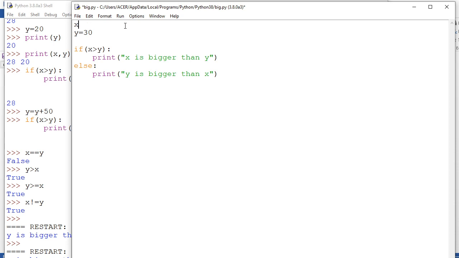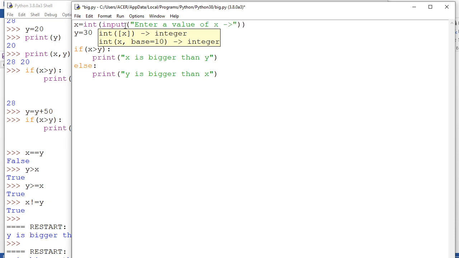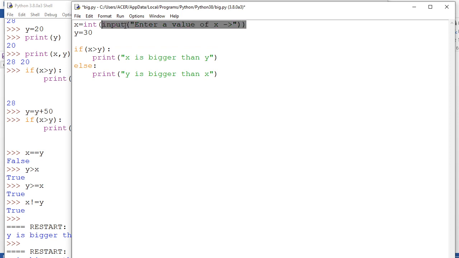Okay, so let me show you one example. I am in the editor, then import. Again, not to worry and don't panic, I will teach you all these things. Enter a value of x. Okay, I will show you what these things are, how to write this, everything I am going to show to you, so nothing to worry. I am writing here y. Okay, so I am going to run this program now.